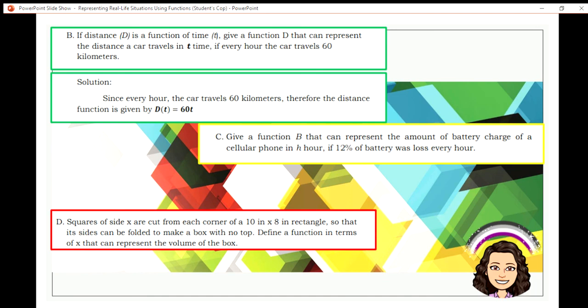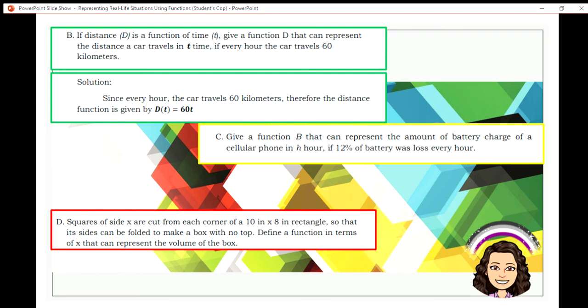Now for b, since every hour the car travels 60 kilometers, the distance is given by d of t is equal to 60 times t. So you just multiply the speed by the time covered.